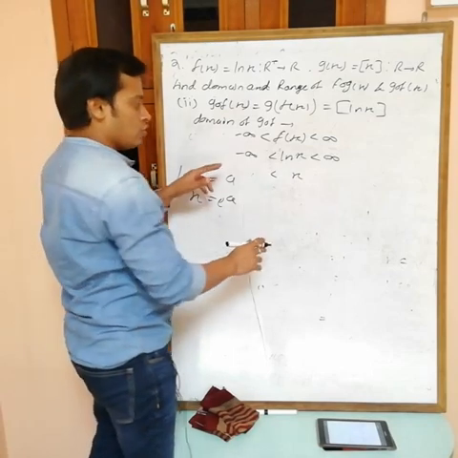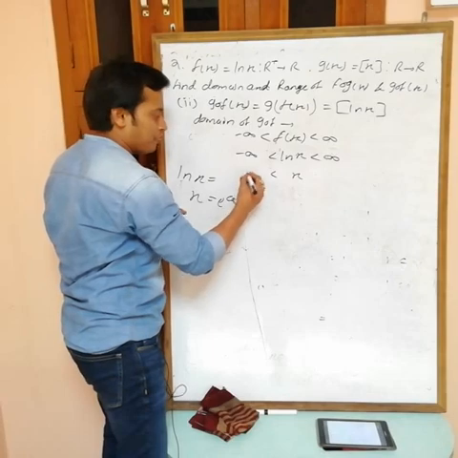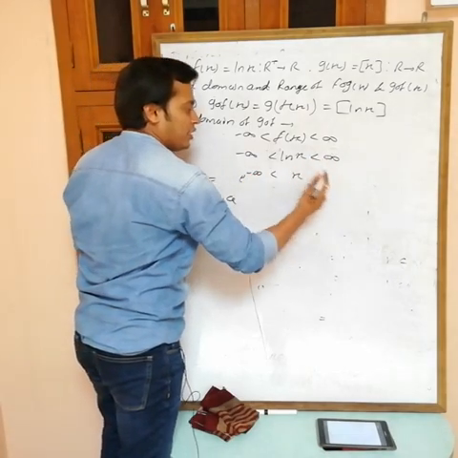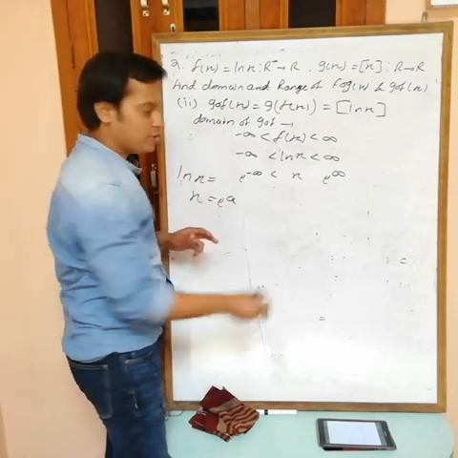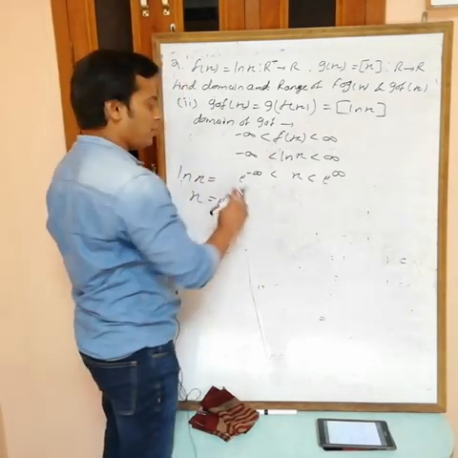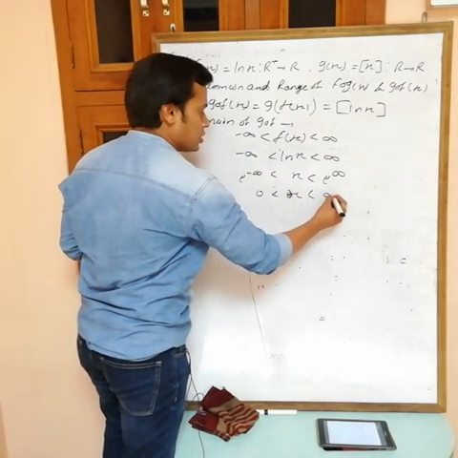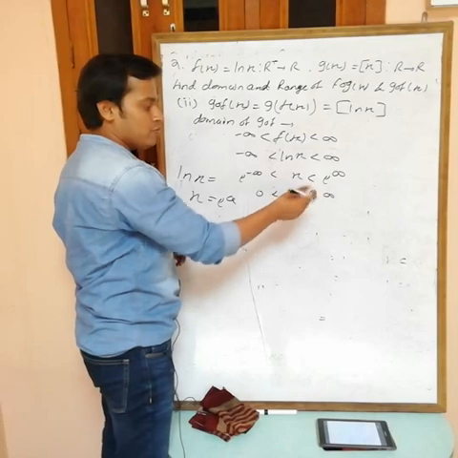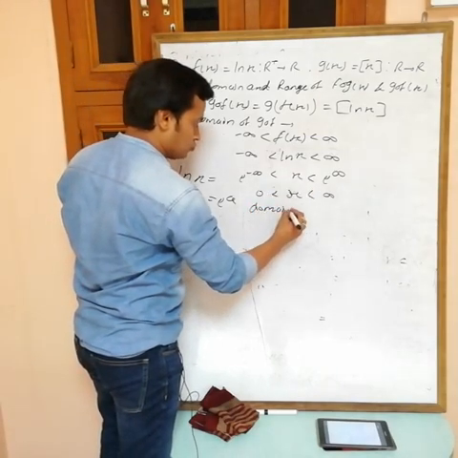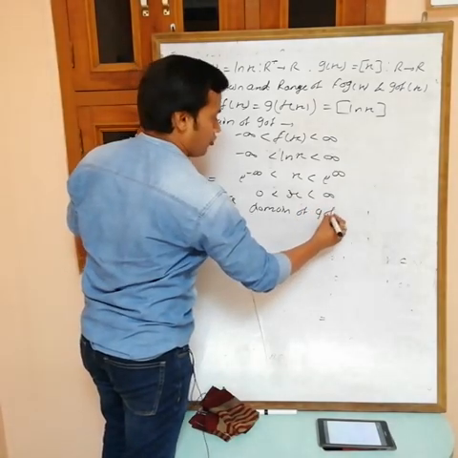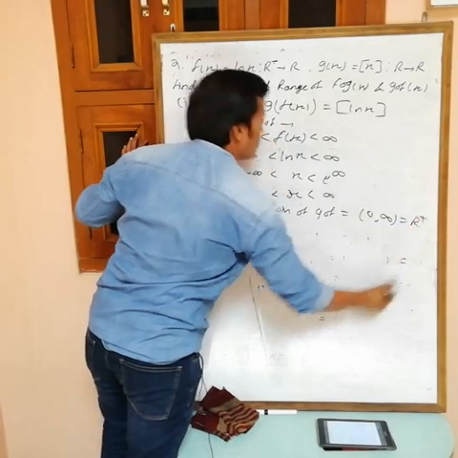So if you are taking antilog, here what will you get? e power minus infinity, and here e power plus infinity. e's base is greater than 1, so the sign of inequality remains the same. e power minus infinity is 0 and e power plus infinity is infinity. So x can take all values from 0 to infinity. So the domain of g of f is 0 comma infinity, it means R plus, this complete.